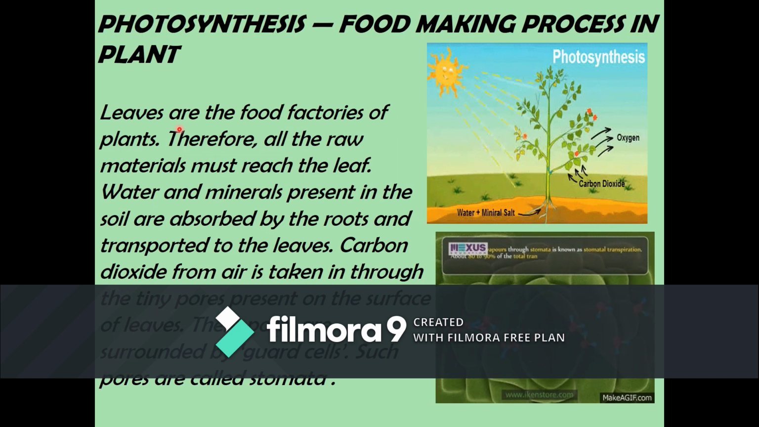Now, the leaves are called the food factories of the plants. Therefore, all the raw materials must reach the leaf. The water and minerals present in soil are absorbed by the roots and transported to the leaves. Carbon dioxide from air is taken in through tiny pores present on the surface of the leaves, mostly on the underside of the leaves. These pores are surrounded by guard cells, and such pores are called stomata.